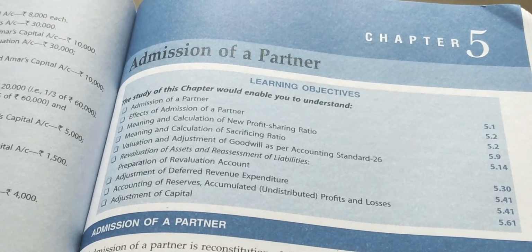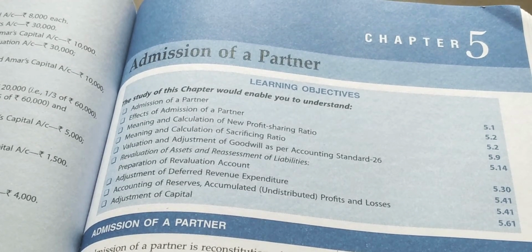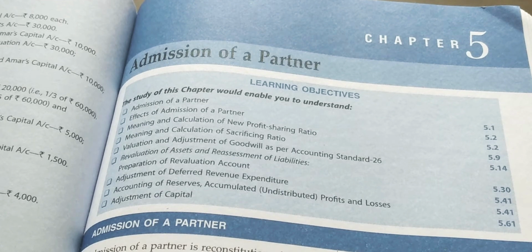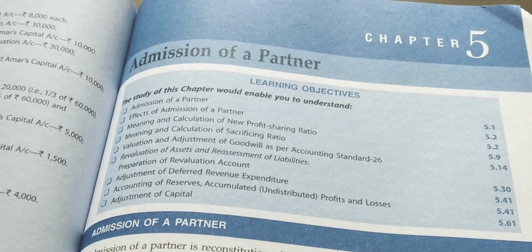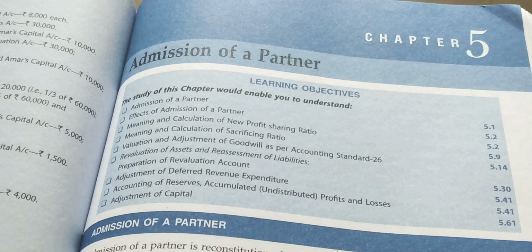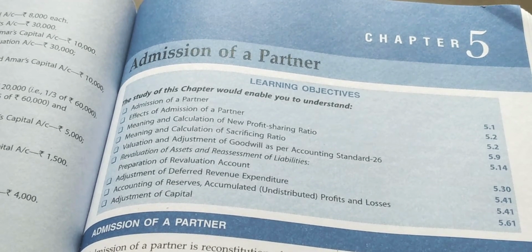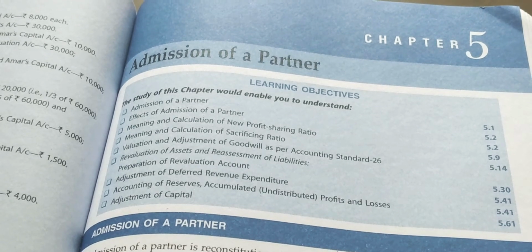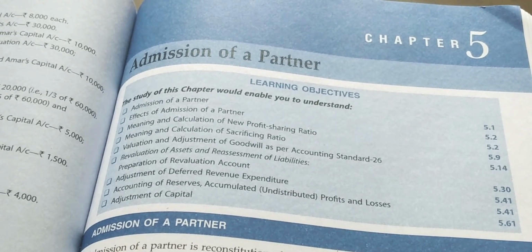Today we start our new chapter, that is admission of partner. In previous videos, we studied change in profit sharing ratio, reconstitution of firm, treatment of accumulated profit and loss, workman compensation reserve, IFR, and revaluation account and capital account.